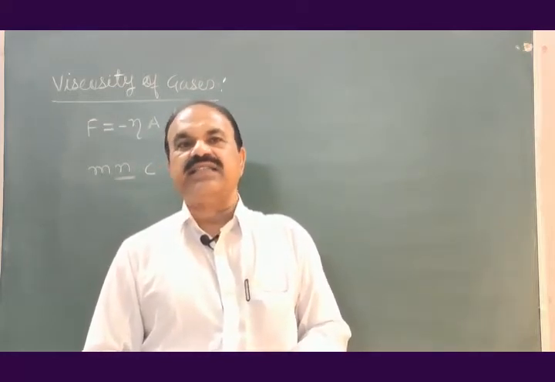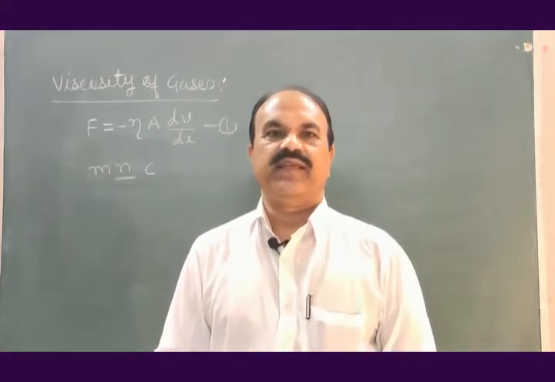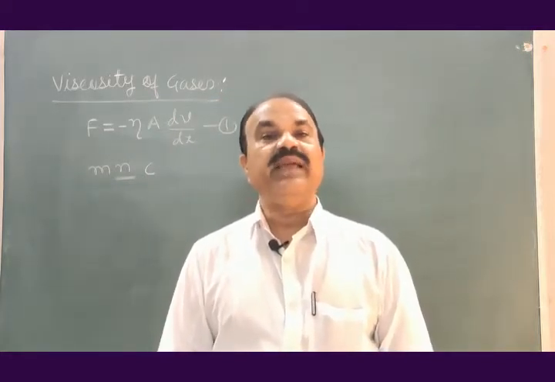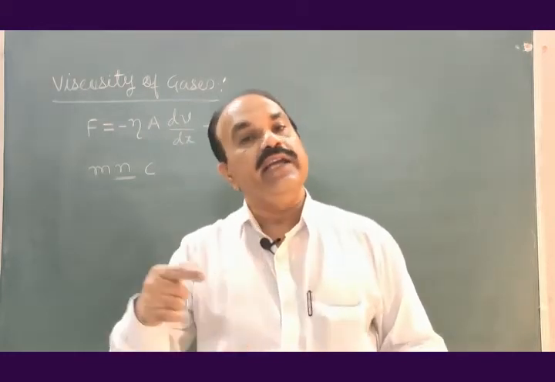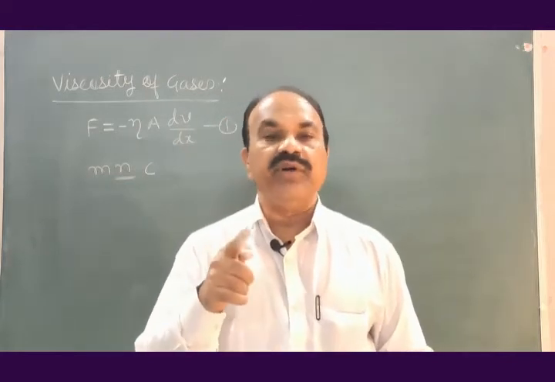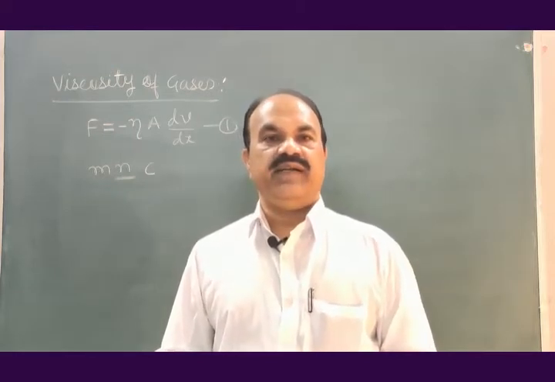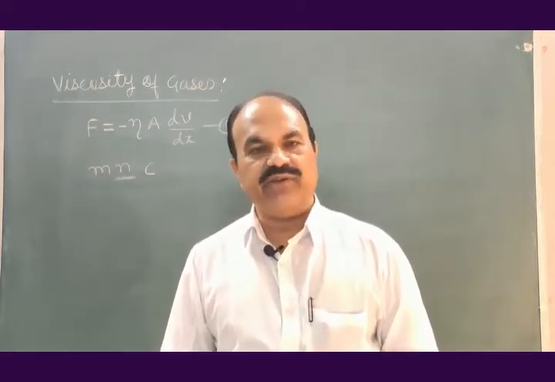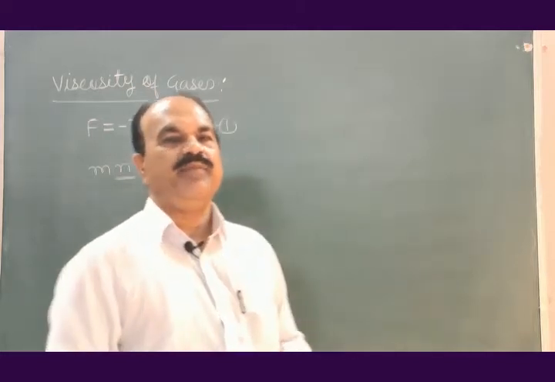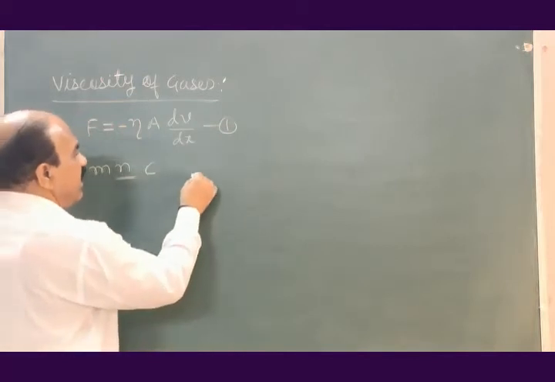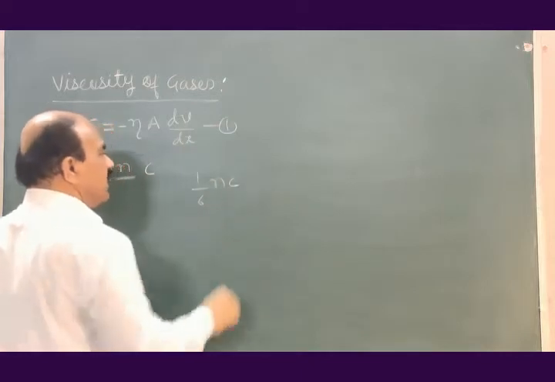It has six main directions. Then the number of gas molecules moving in one direction per unit area per unit time will be 1 by 6 into N into C.